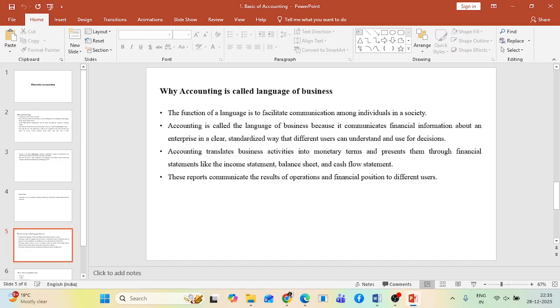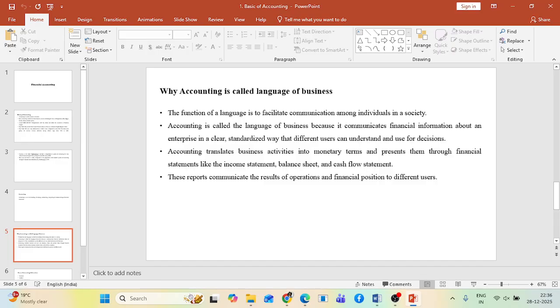Remember, here I have used the term standardized. Now, if your accounting is not standardized, then it will be difficult for people to rely on your information, right? So, if you want all the people to whom you are sharing the information to rely on your accounting information or business information, you need to make it standardized.